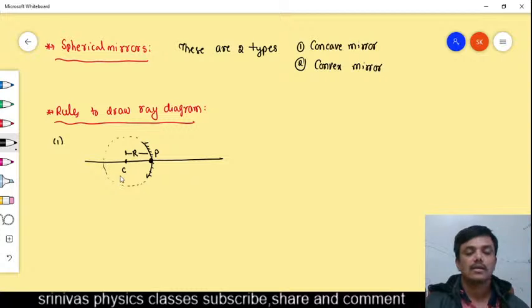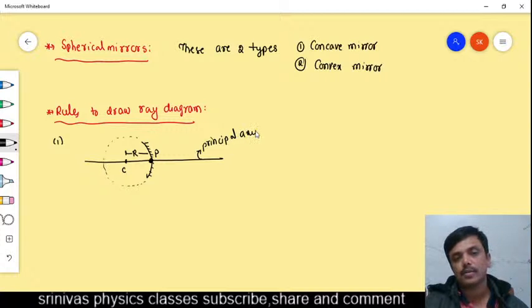Now this is a line which is passing through the center of curvature and pole. It is called the principal axis. Now we have to go for the rules. First we will take one ray. If the light ray is incident parallel to the principal axis, after the reflection it passes through what?